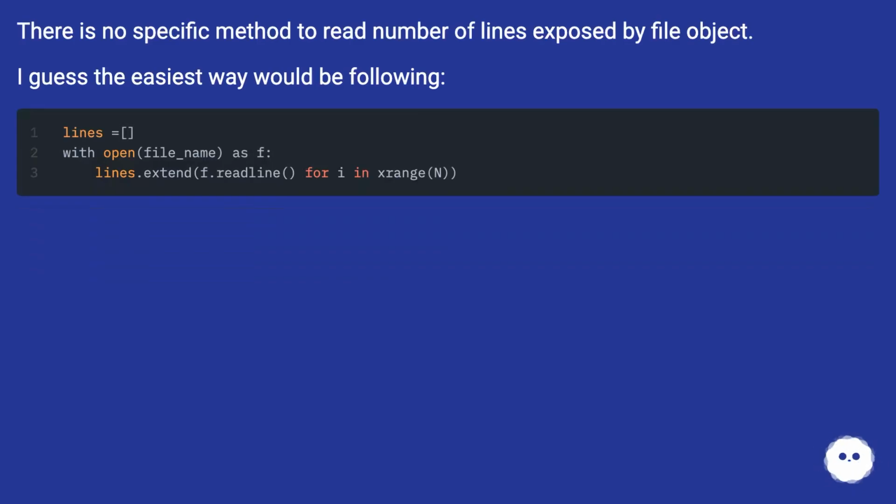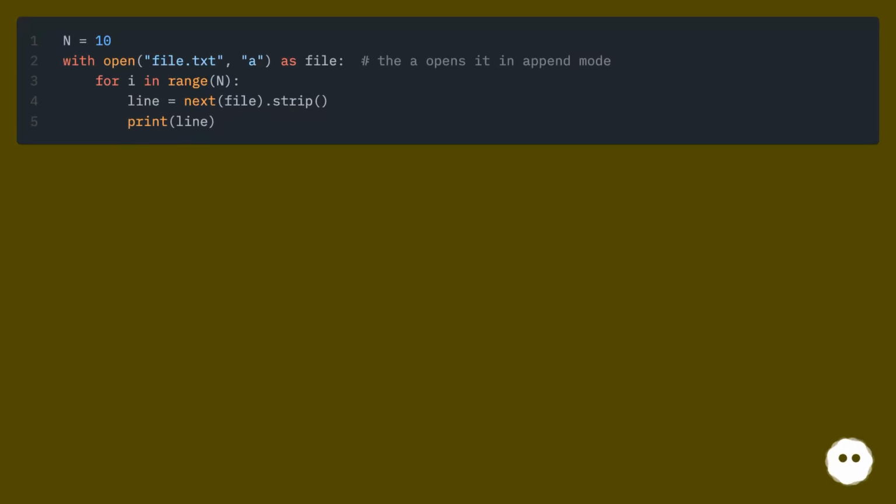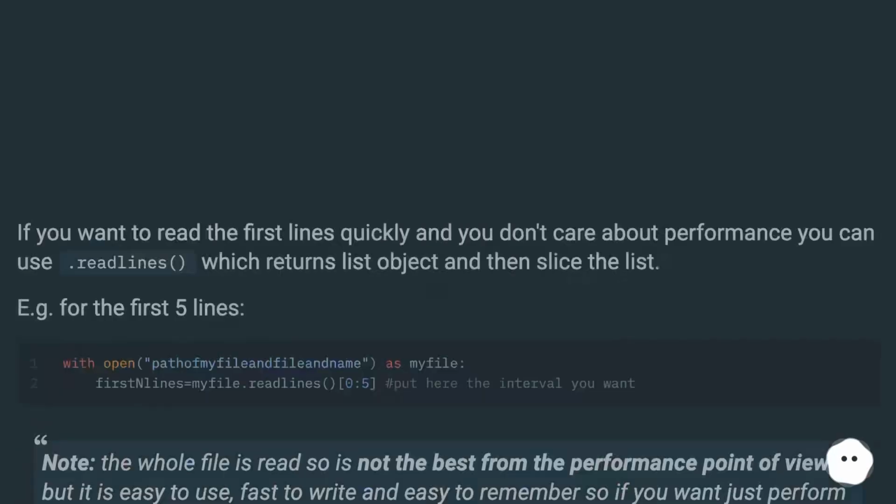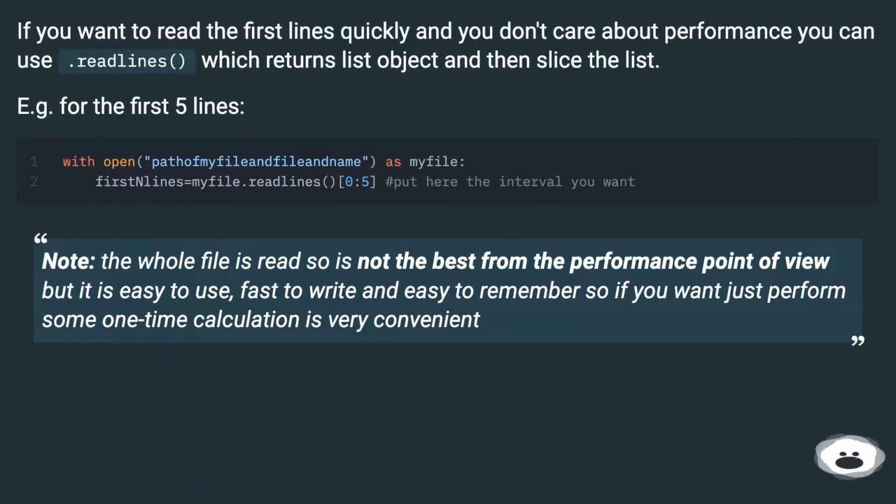There is no specific method to read number of lines exposed by file object. I guess the easiest way would be following. If you want to read the first lines quickly and you don't care about performance, you can use .readLines, which returns list object and then slice the list. E.g. for the first 5 lines.